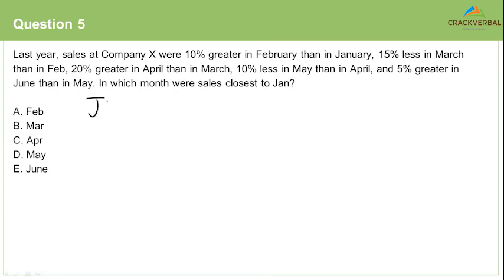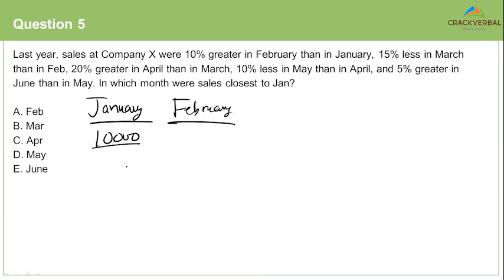So what I'll do is I'll take January as 10,000. Now February will be how much? 10% of 10,000 is a very easy number to calculate. What is 10% of 10,000? 1,000. So February will be 11,000. Now in March, 15% less.